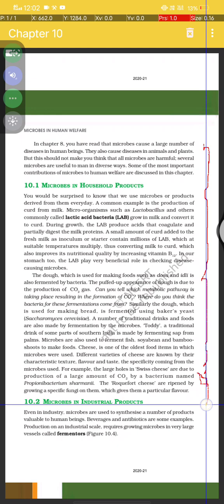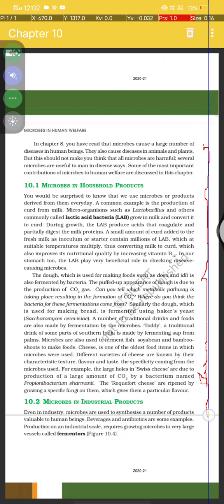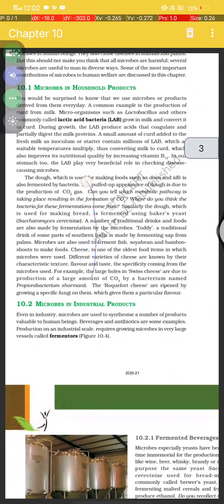10.2 Microbes in industrial products. Even in industry, microbes are used to synthesize a number of products valuable to human beings, such as beverages and antibiotics. Production on an industrial scale requires growing the microbes in very large vessels called fermenters. Figure 10.4.